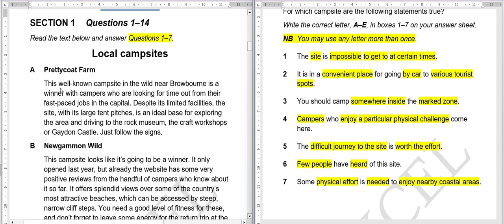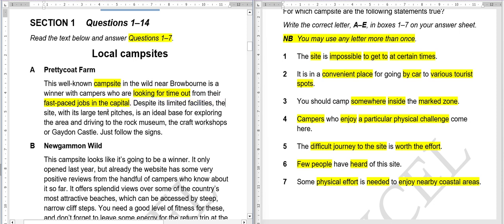Petticoat Farm. This well-known campsite in the wild near Browbon is a winner with campers who are looking for time out from their fast-paced jobs in the capital. So this particular campsite is for those who want some sort of break from their fast-paced jobs.